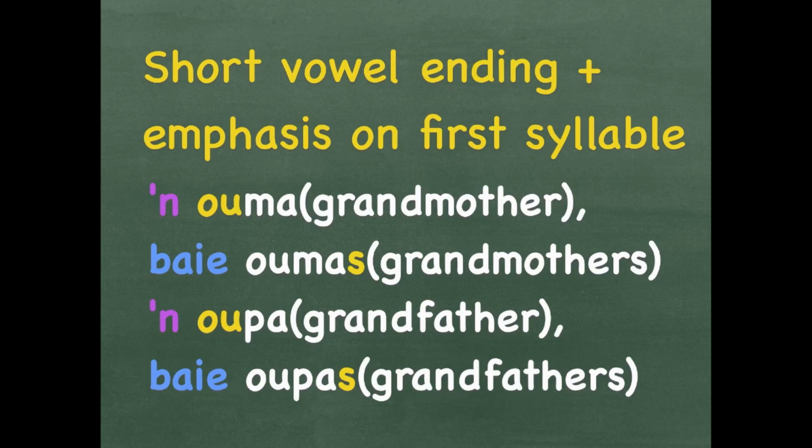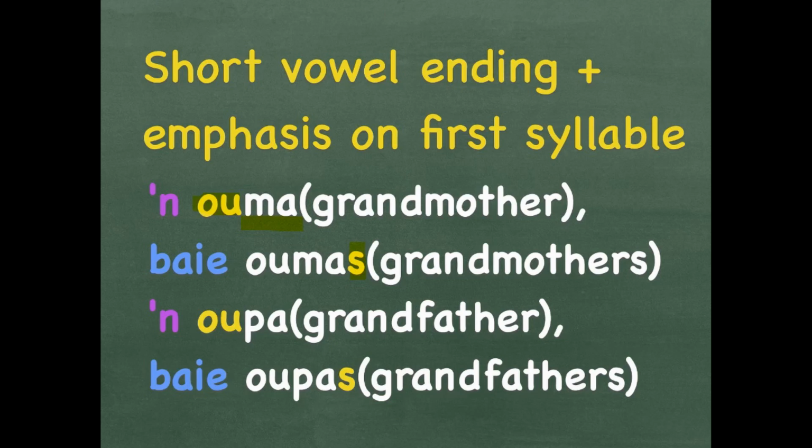I've made the o in yellow and the ma in white, so that you can see the difference in syllables, where it gets broken up. Oma is one grandmother. Baie omas is more than one grandmother. This time you just add an S without the apostrophe.